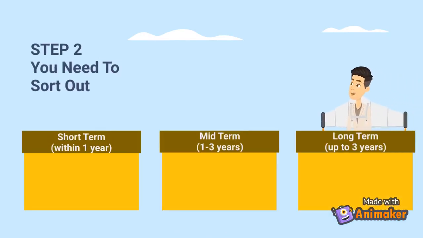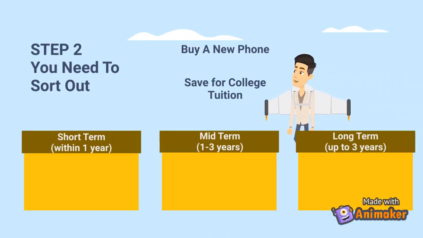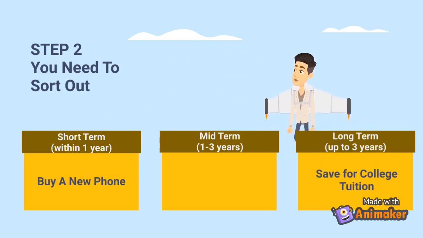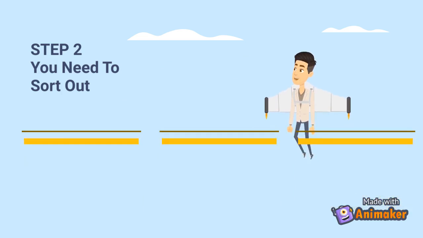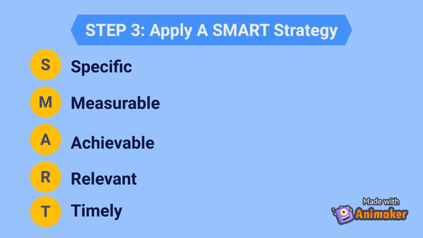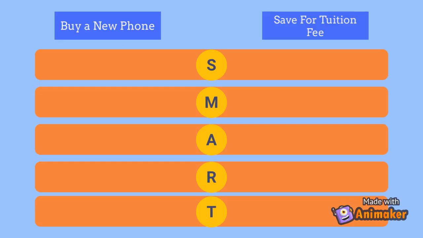The next step is to sort out your matters in range of time. What's within reach, what will take a bit of time, and which must be part of a long-term strategy. The third step is to make certain your ambitions are specific, measurable, achievable, relevant, and timely. This approach also helps you choose and narrow the goals. These are a few examples of SMART goals, using the previous example.